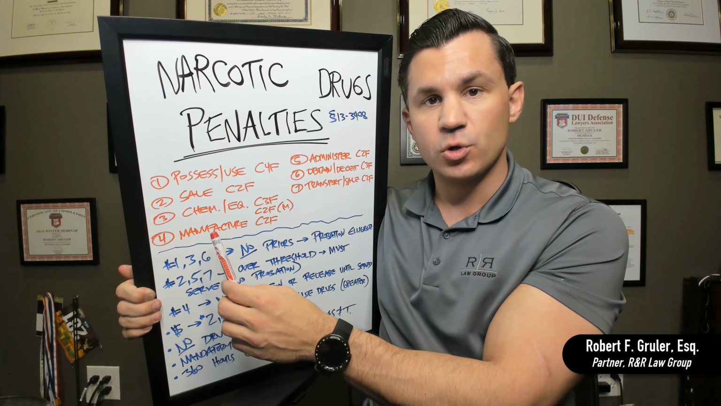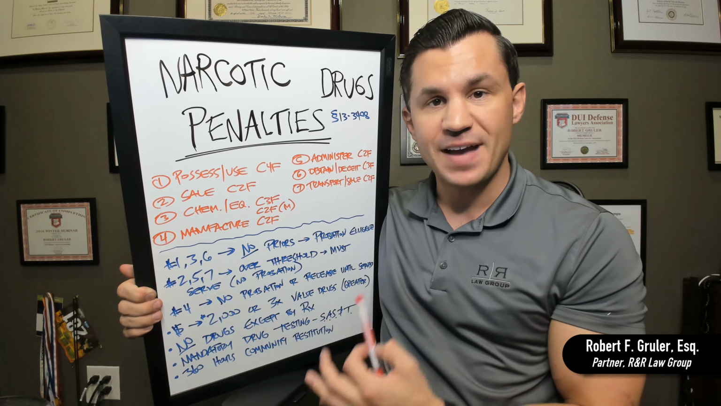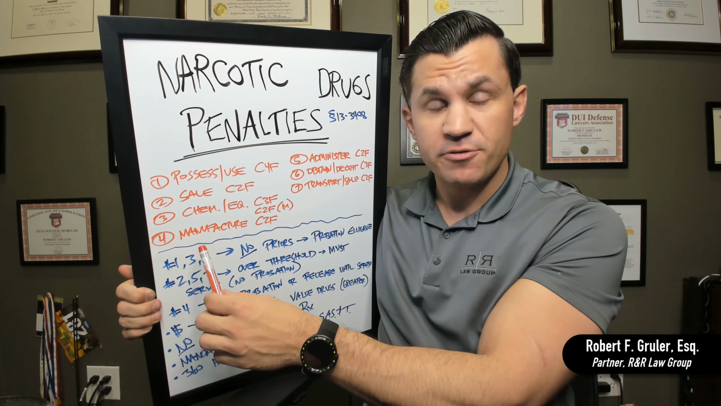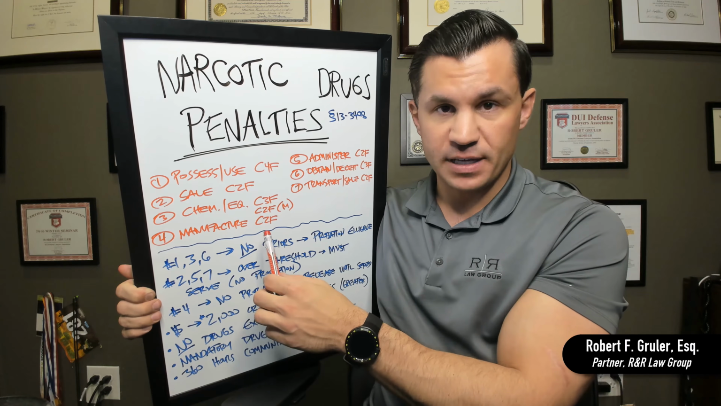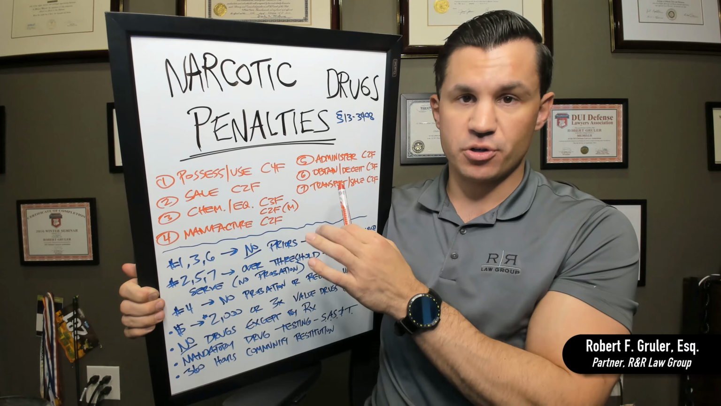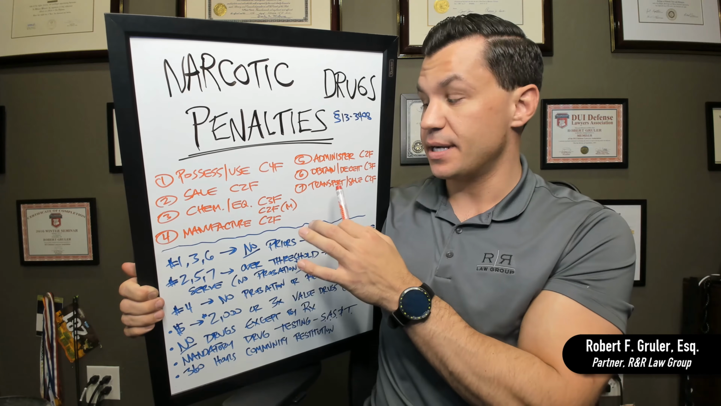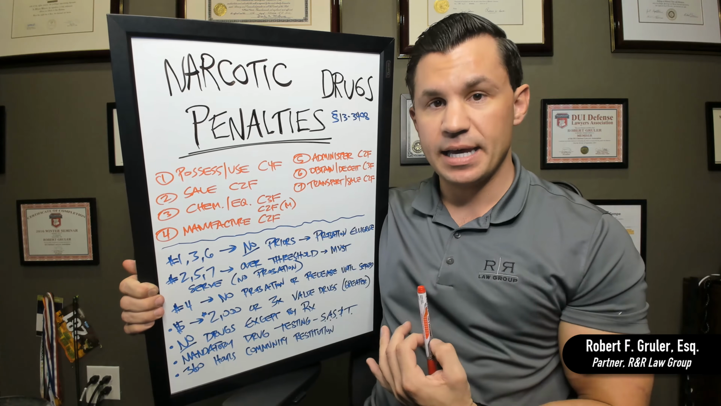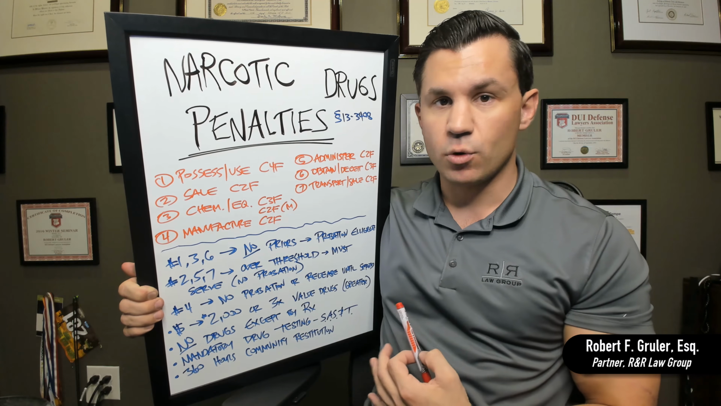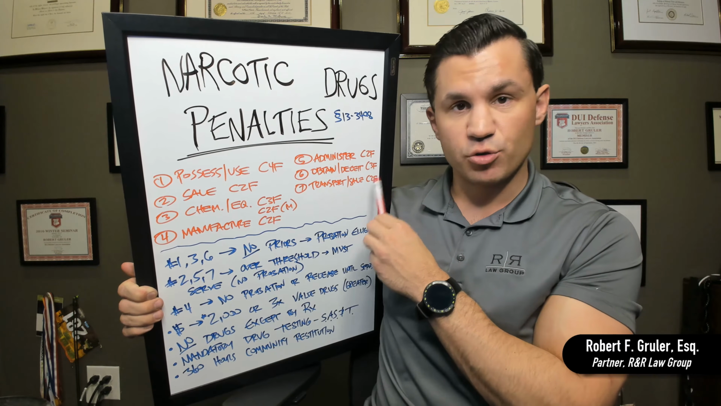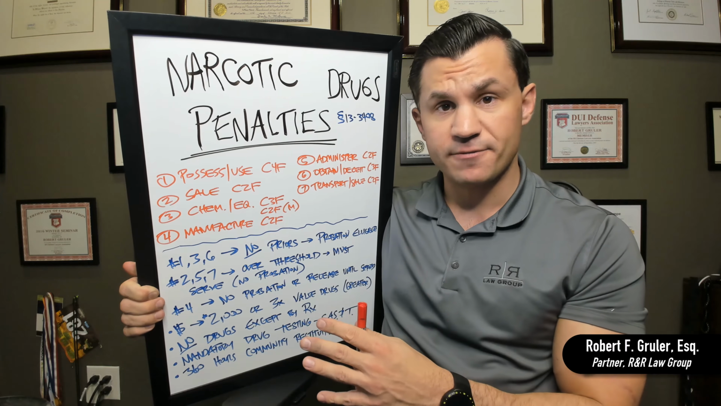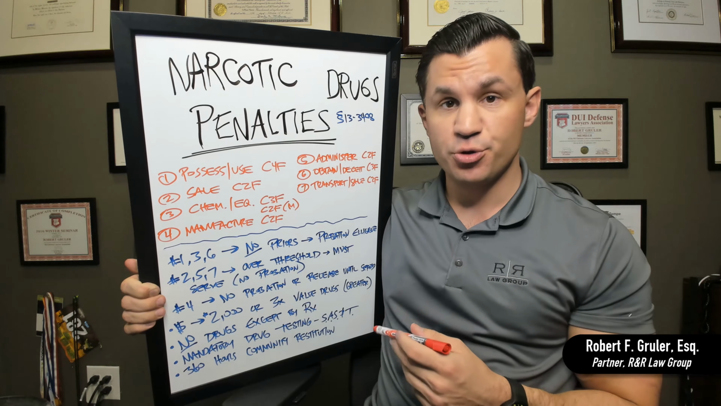If you have the chemicals or equipment to manufacture, it is a Class 3 felony. If you actually are manufacturing it, it's a Class 2 felony. If you are administering a dangerous narcotic drug to somebody else, it's a Class 2 felony. If you are obtaining a narcotic drug by deceit or by deception, that's a Class 3 felony. And if you have a narcotic drug and you're transporting it for sale, that's a Class 2 felony.